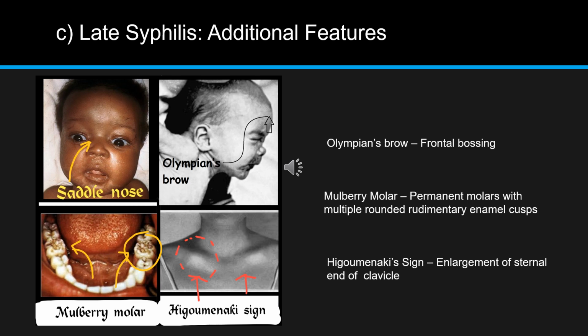And the fourth is known as Higoumenakis sign. It is basically nothing but the enlargement of the sternal end of the clavicle. So these are some additional features: saddle nose, Olympian brow, mulberry molar, Higoumenakis sign. There are many others, but these are some important ones, and you can get an image based question on this. So I am focusing on them. These are some additional features of late syphilis.